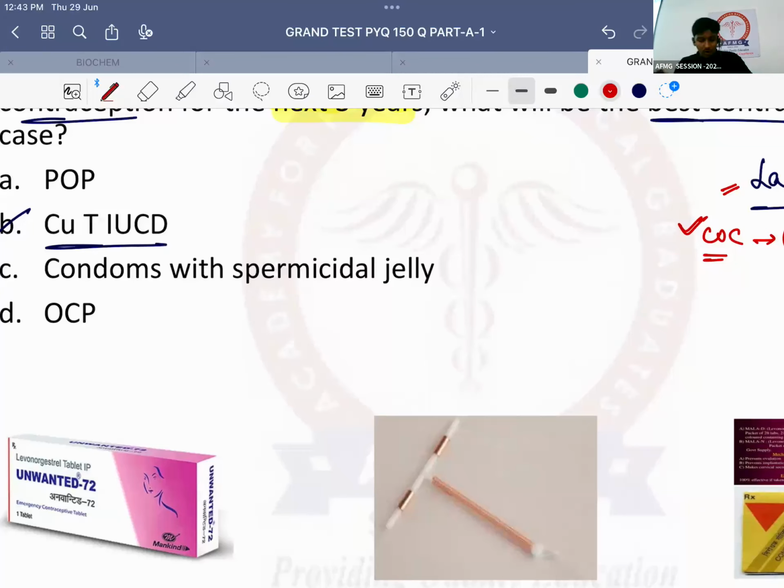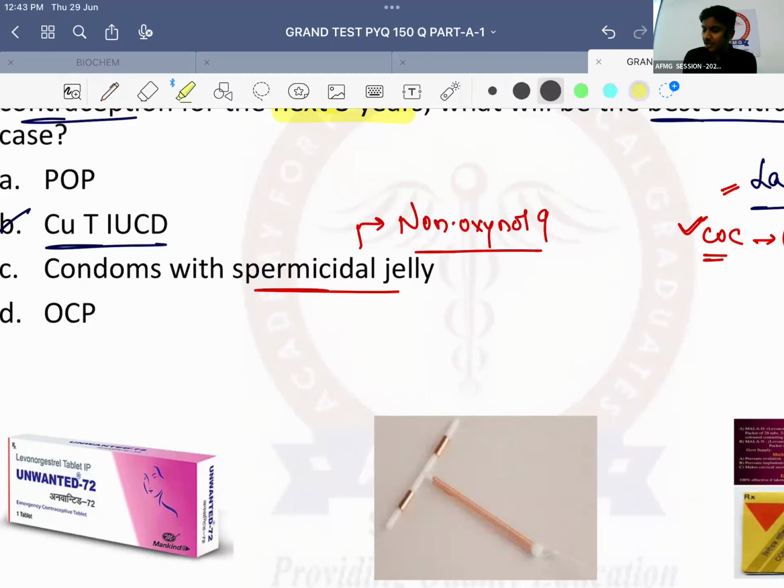That's the reason why, along with barrier contraceptives, we always need to use a spermicidal jelly. What is the chemical inside spermicidal jelly? That was your previous question. That is known as nonoxynol 9. So the chemical inside spermicidal jelly is known as nonoxynol 9.